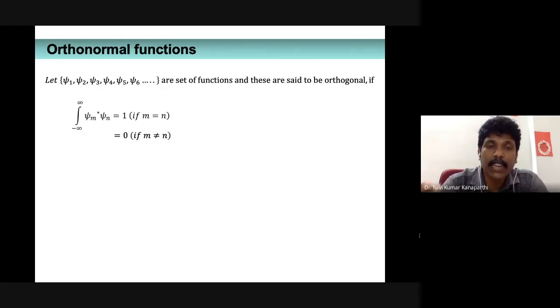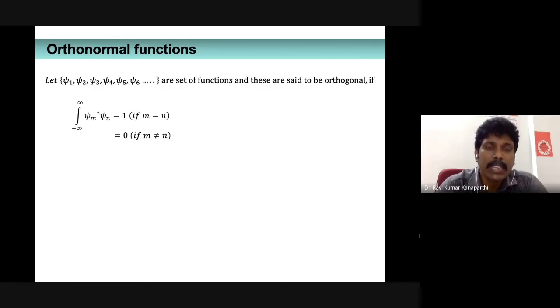Then the other condition: if you evaluate psi1 star psi2 or psi2 star psi3, or in general psi m star psi n, if m is not equal to n, obviously we can prove, just now in the case of a particle confined to one-dimensional wave functions, that we have proved that the integral is going to be 0.